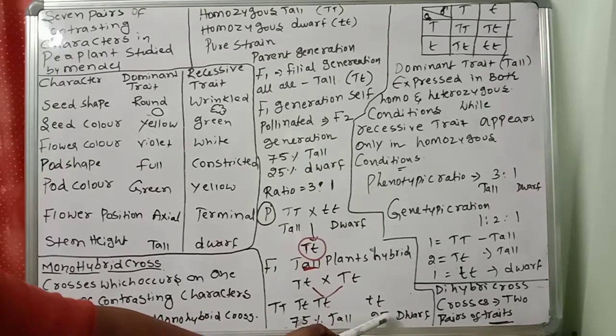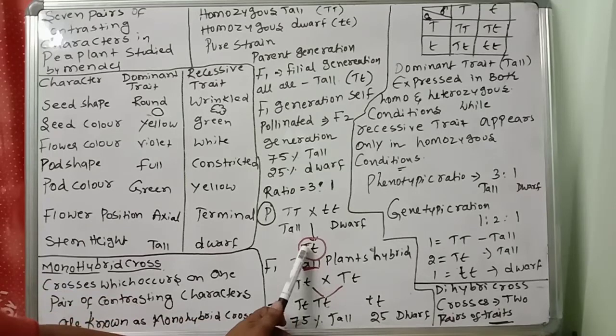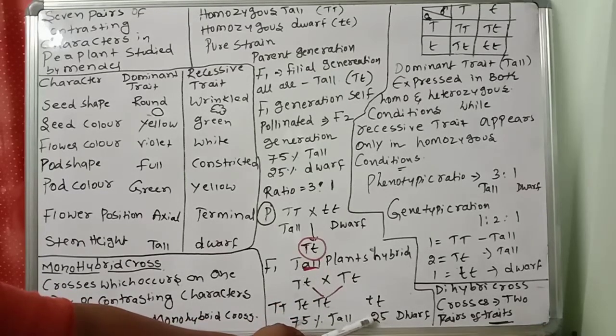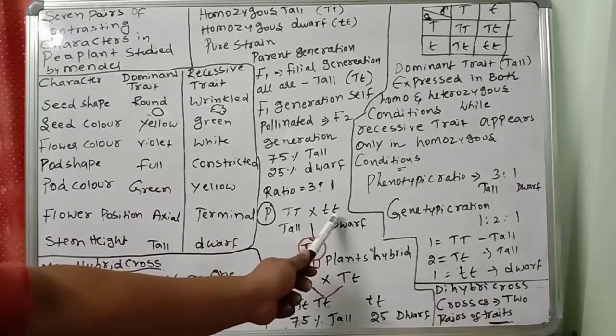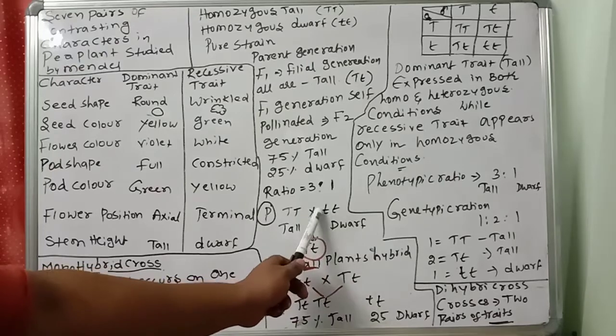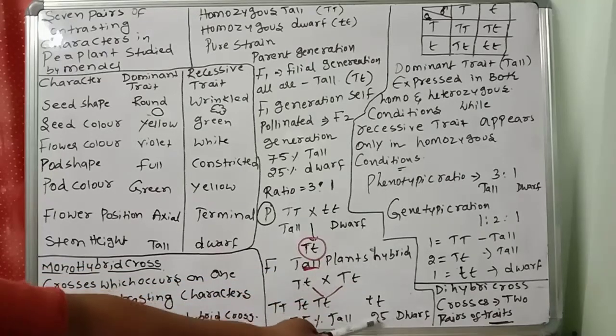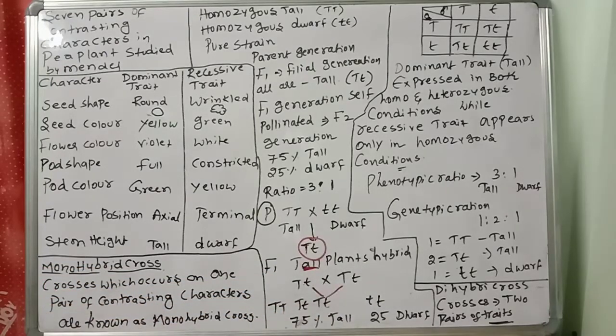You will get one doubt. The dwarf trait was not there in the F1 generation but came in the F2 generation. It was only there in the parent generation, which was homozygous. The genes are carried from one generation to another. That is only called a monohybrid cross.